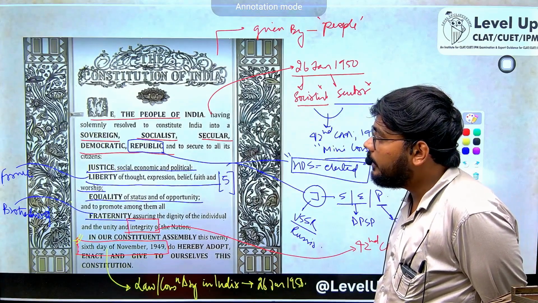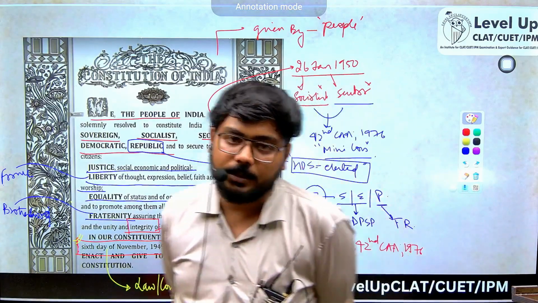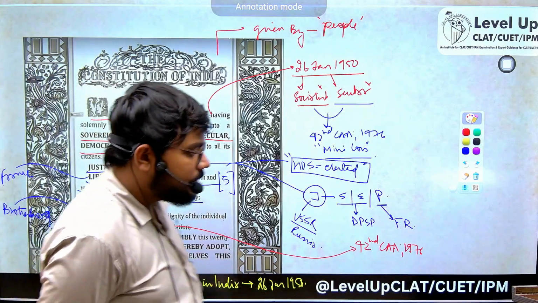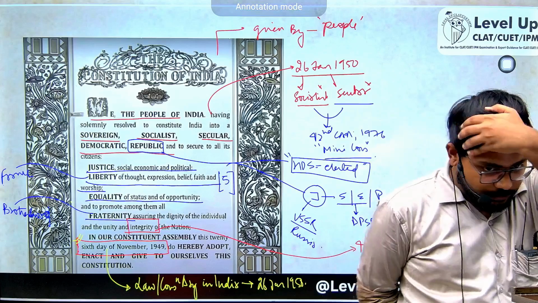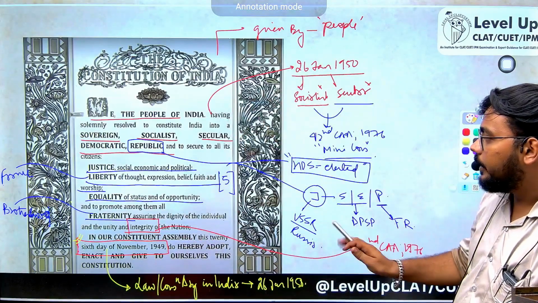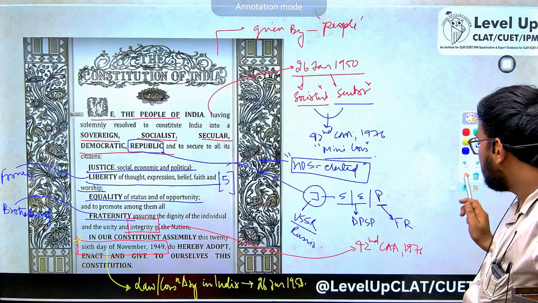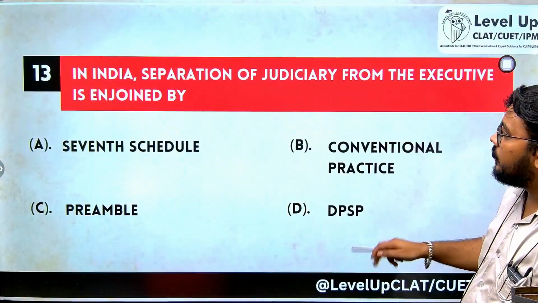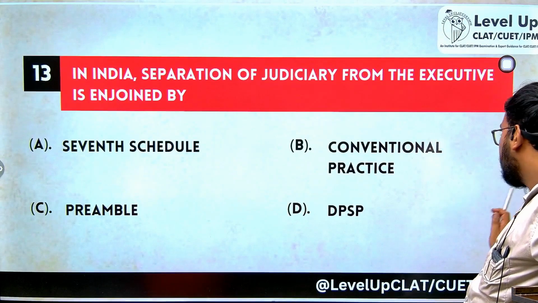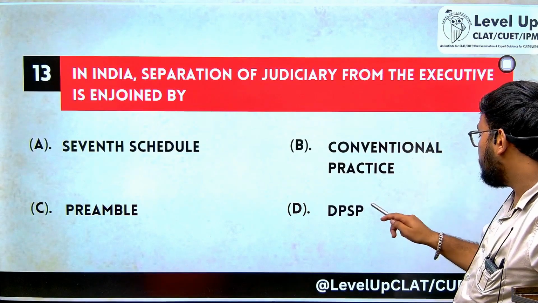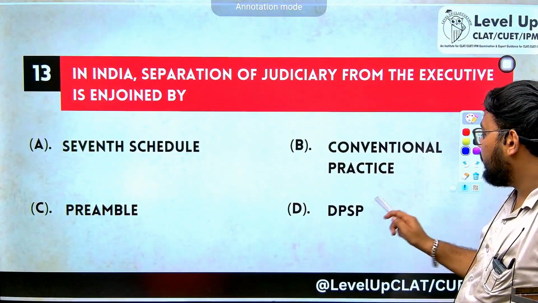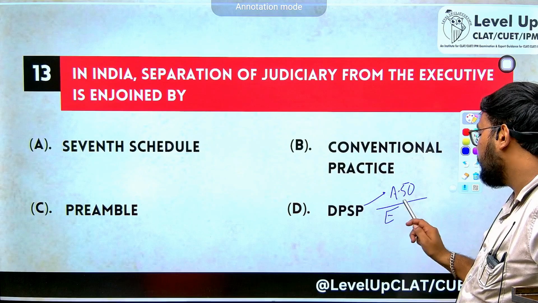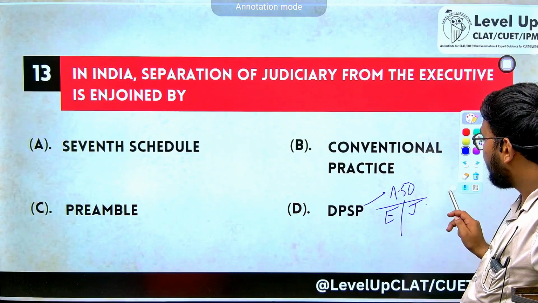So any question that can be framed from the preamble can be answered from this slide. So I would request you to please take a screenshot if you haven't, or mark all those points that I have marked. Right? Chalo, now let us move. In India, separation of judiciary from the executive is enjoyed by Article 50. I have told you in previous videos. Article 50 will come under DPSP. Article 50 talks about there should be clear-cut distinction between executive and judiciary.